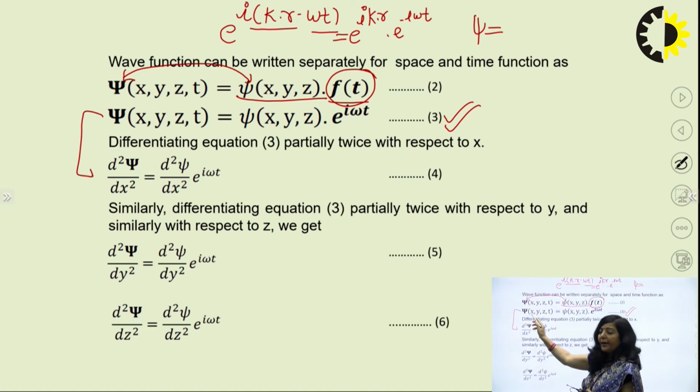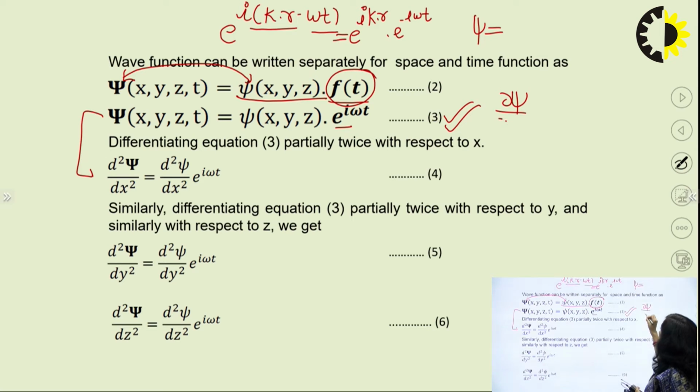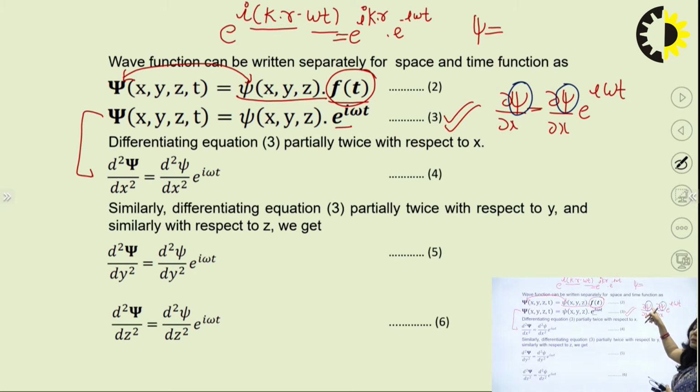So you are differentiating this psi with respect to x. When you differentiate it for the first time, it will be del psi by del x. This part will remain as a constant, and you have to differentiate only this particular part. So I can write it like this: del psi by del x is equal to del psi by del x times e raised to power i omega t. I hope the meaning of this psi and this psi is clear to you. The psi on the left hand side depends upon x, y, z and t. The psi on the right hand side depends upon x, y and z only. So differentiating psi with respect to x one time, you are getting this.